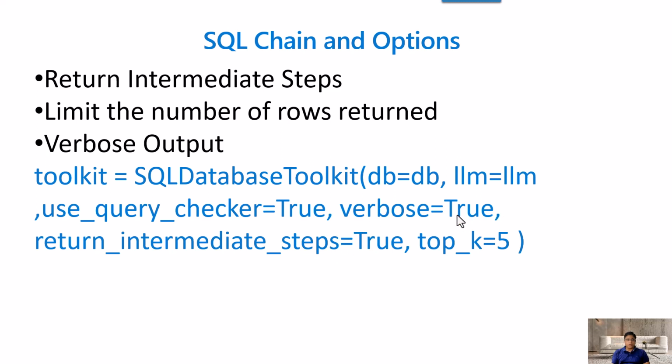Verbose equal to true again gives you a more detailed output. And then there is another option called use query checker equal to true, which means that whatever SQL query it generates internally, it will check the syntax of it, making sure there are no problems in that syntax.